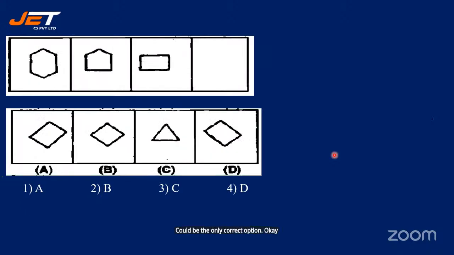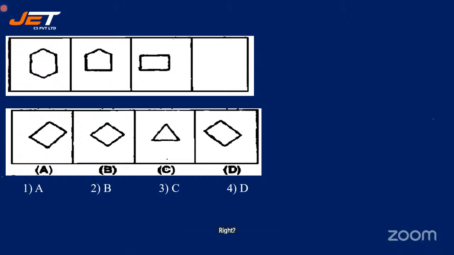Okay, that's right. Now see the next question. Now what could be the next best option? So the first one we had 6-sided. The second one we have 5-sided, right?